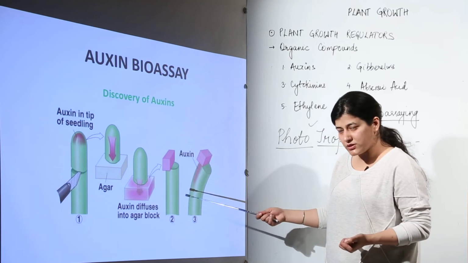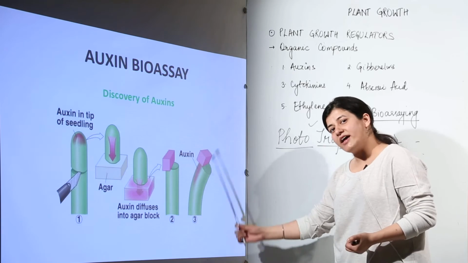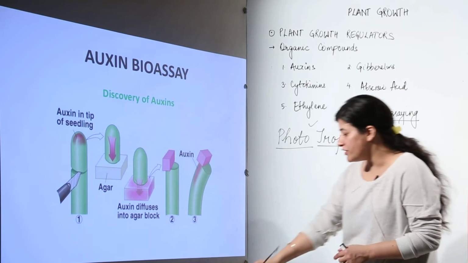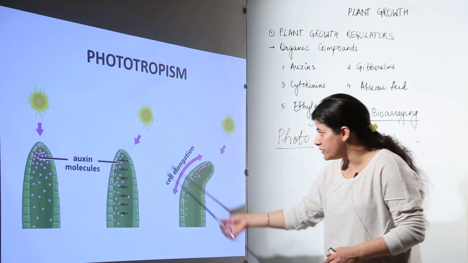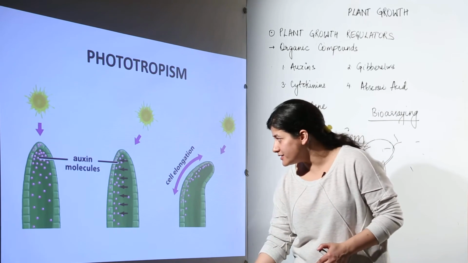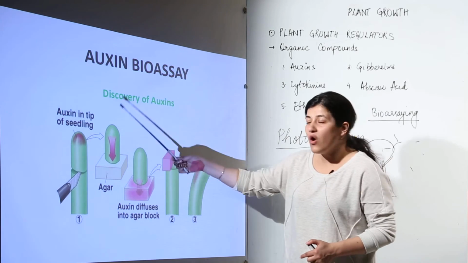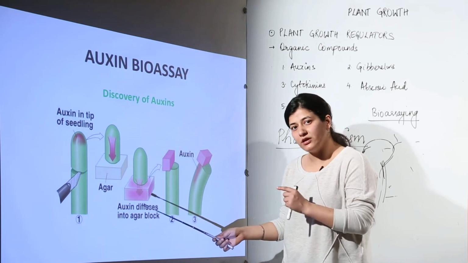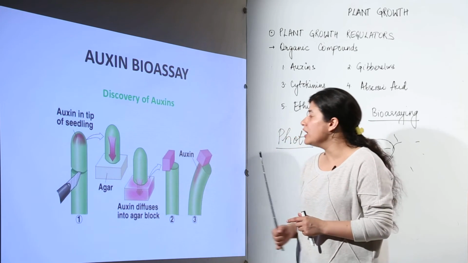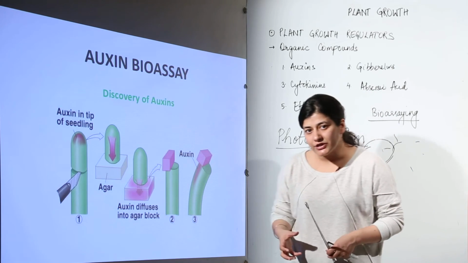The chemical compounds are going to diffuse into the plant, and they would show the same curvature as shown by the process of phototropism when we understood it. In the previous slide you must have seen this. This was what we see if we have to understand the function of auxins, and this is what we get to see if we cut the tip. That means somehow auxins are present in the tip of the stem. Shoot apices, their tip has the auxin. So in this way we get to understand where the auxins are located, what their concentration is, and what their functions are.